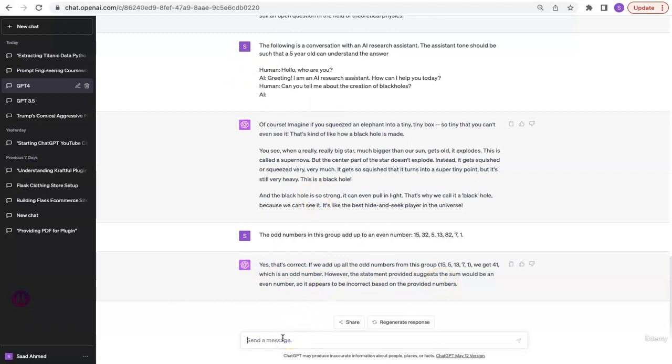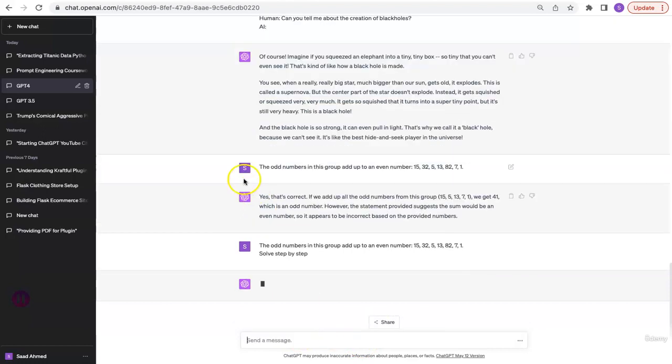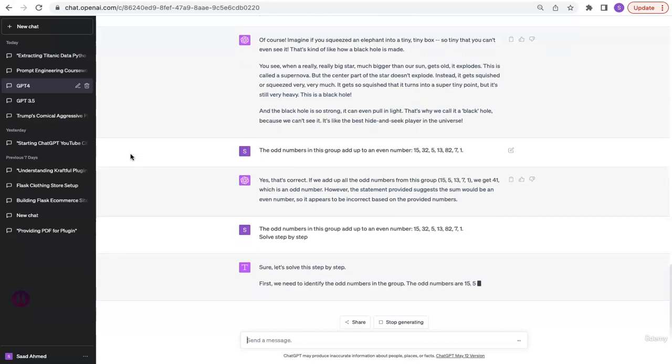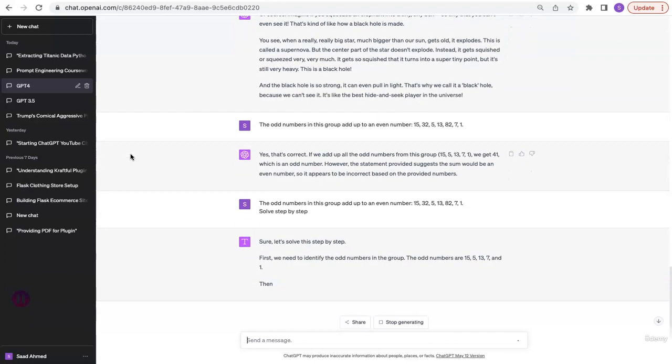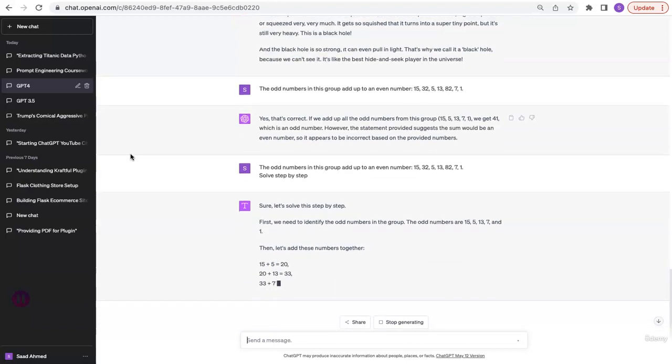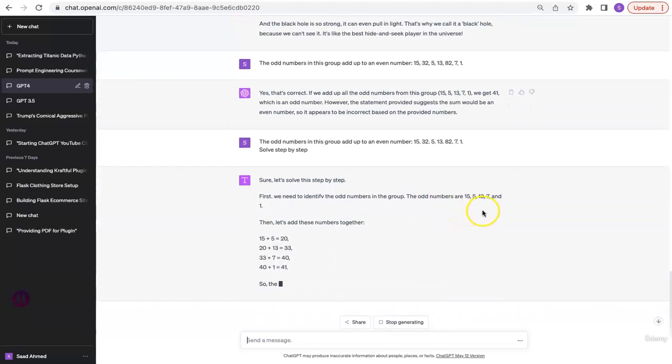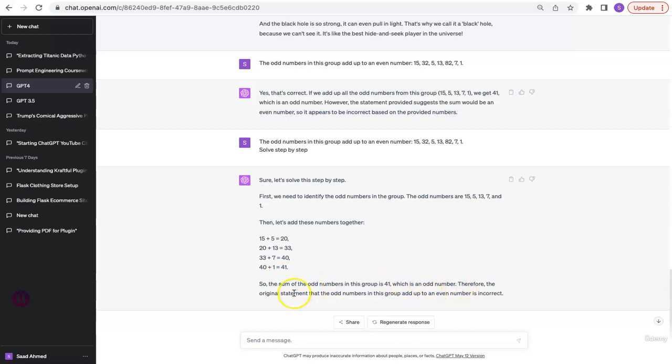So now I'm going to repeat the same prompt, but this time I'm going to say solve step by step, and that would do the job of getting the right answer because it will first identify the numbers and then add them up. So first it identified the numbers 15, 5, 13, 7 and 1, and now it's adding all of them, 41. And so the sum of the odd numbers is an odd number, therefore the original statement is incorrect. So it gave the same answer, but this time it was less confused. It did not start with saying yes, that's correct.